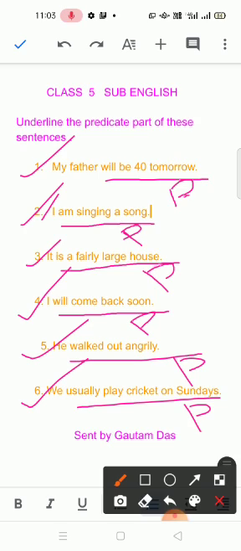So once again, underline the predicate part of these sentences. My father will be 40 tomorrow: will be 40 tomorrow, predicate part. Am singing a song, predicate part. Is a fairly large house, predicate part. Will come back soon, predicate part. Walked out angrily, predicate part. Usually play cricket on Sundays, predicate part. Okay.